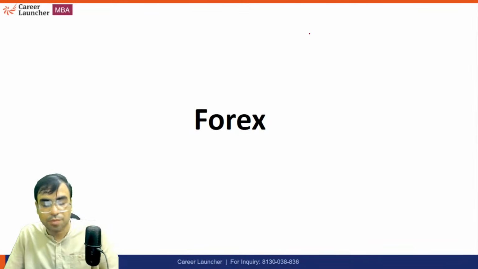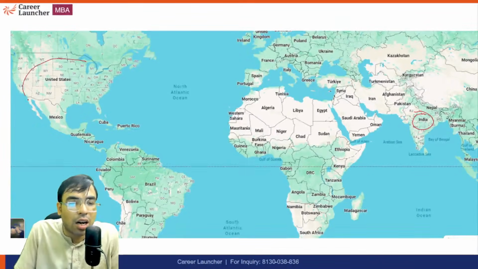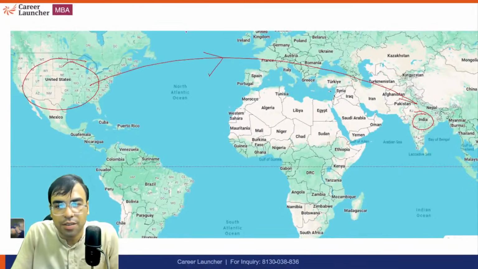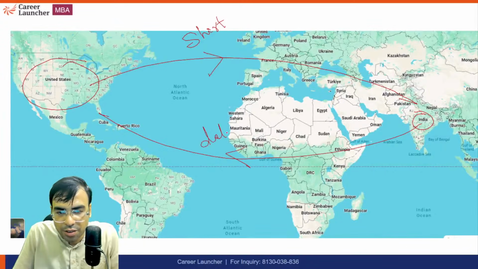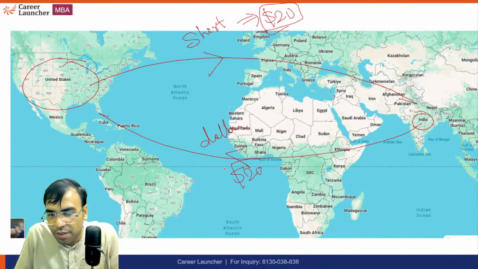For example, let's say this is India. You want to import anything from America. You want to buy, let's say, a shirt from America. So you have to pay in dollars. For example, this shirt is costing, let's say, $20. So you will pay $20.